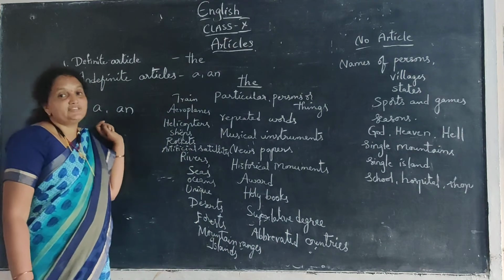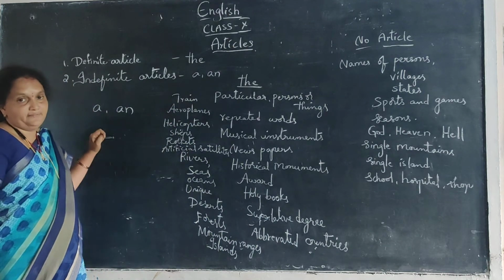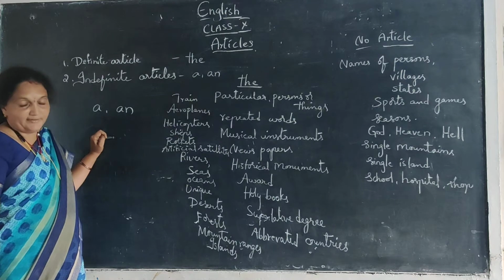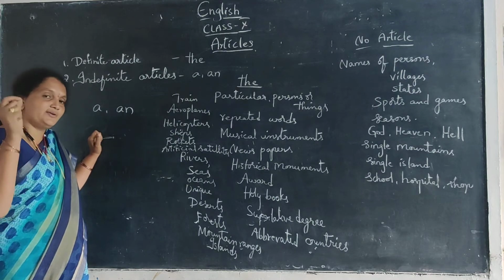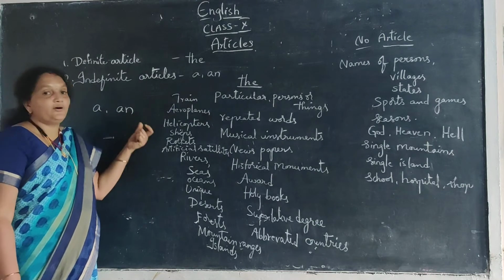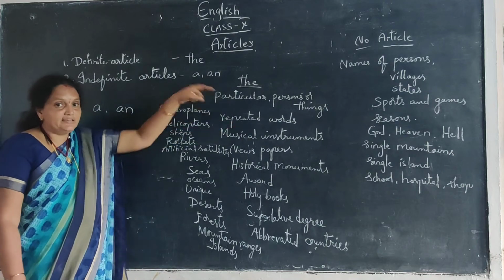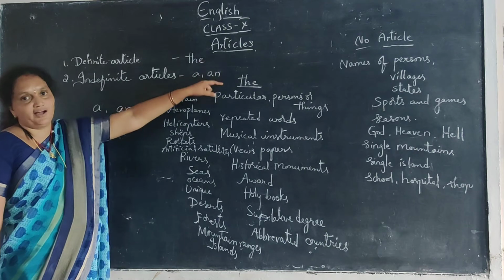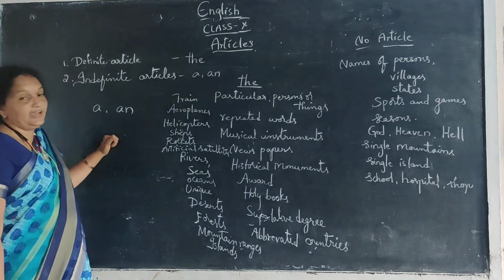See, when should we use a and when should we use an? My father bought me a pen. A pen, oka pen, edaina oka ane meaning vachinappudu we have to use a or an. A particularly annappudu maatrame use cheyali the. So, see here a.